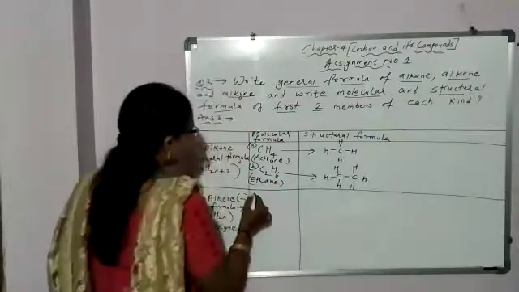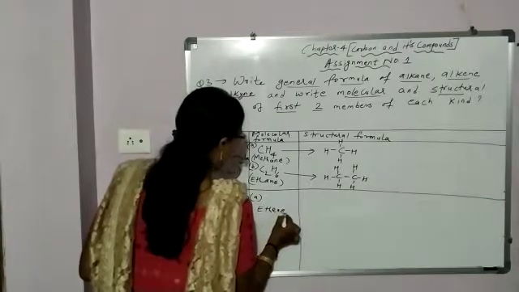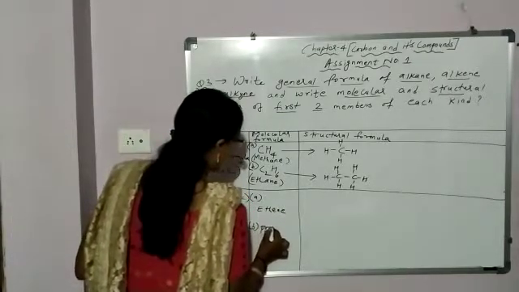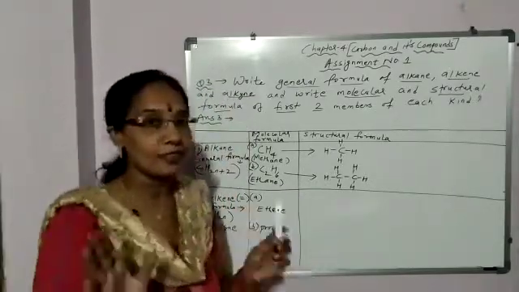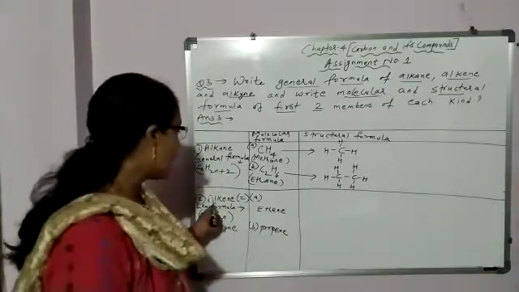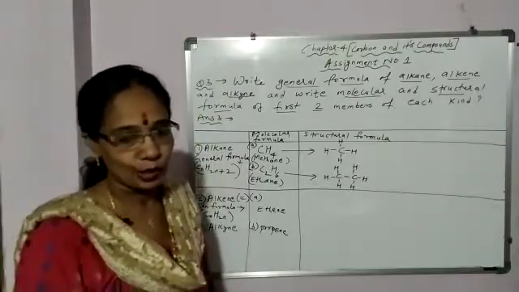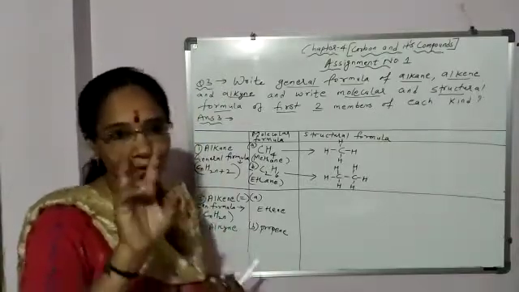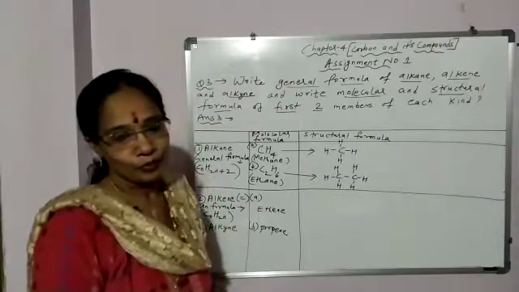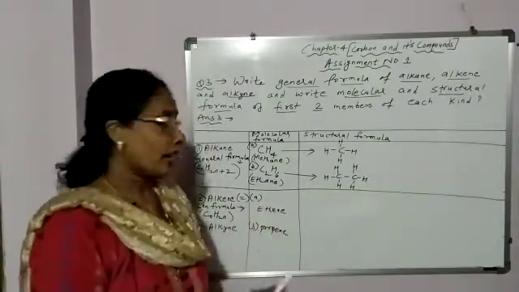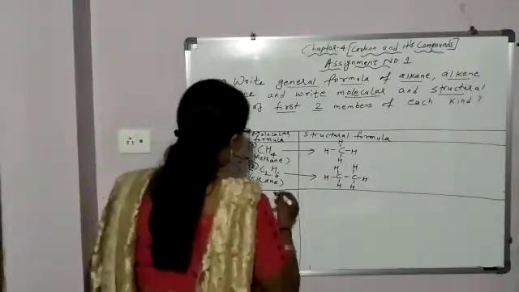Remember this. So the first member will be ethene and the second member will be propene with 3 carbon atoms. First member ethene, not methane. Remember it for alkene and alkyne. Because alkene has 1 or more double bonds between carbon atoms, alkyne has 1 or more triple bonds between carbon atoms. And for a double bond or triple bond, at least you require 2 carbon atoms. So the first member will have 2 carbon atoms for alkene and alkyne. So the first member for alkene is ethene and for alkyne it will be ethyne. Clear?